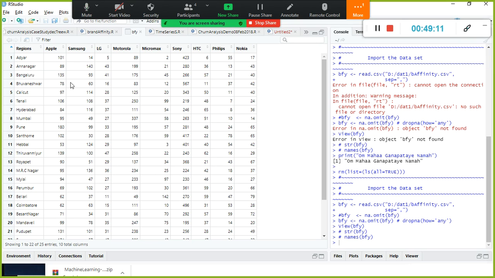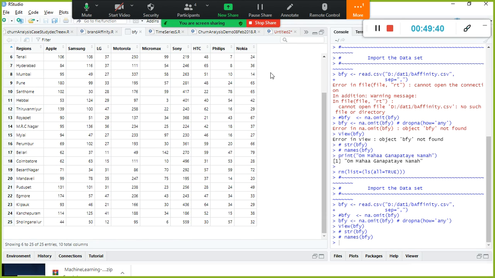across the city. And in Adyar, each column is self-explanatory. Which brands of mobile phones, and in Adyar how many Apple iPhones they sold, and how many units of Samsung they sold. So for each brand in each region, how many units they sold, that is the data we have. The management has given this data.